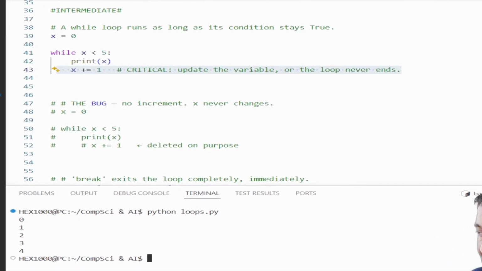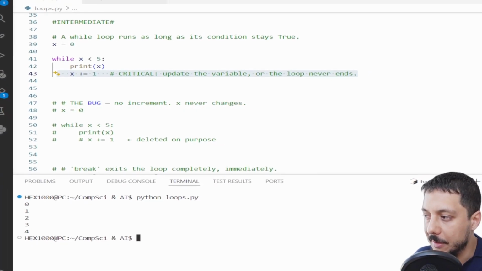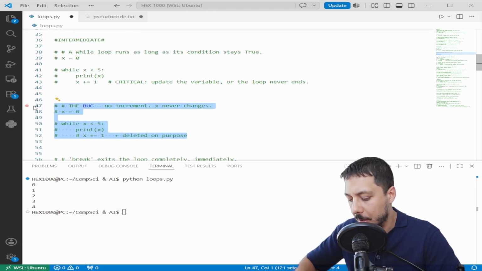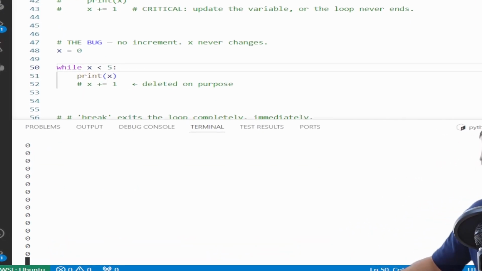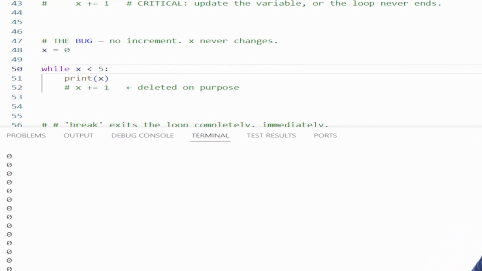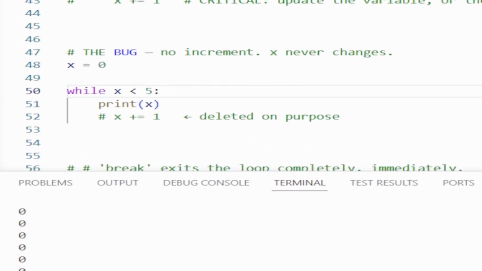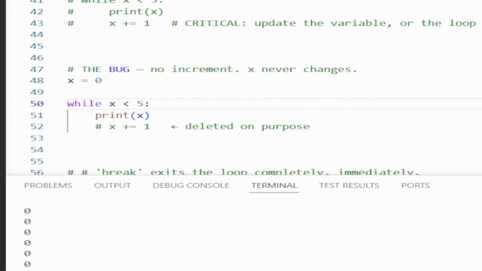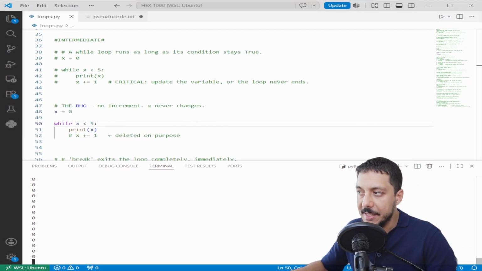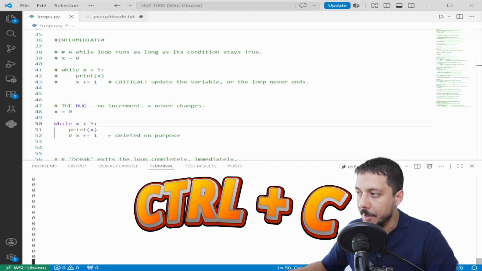Now, let me show you exactly why that line matters. I'm going to delete it. Don't run this at home unless you're ready to use Ctrl+C. We're gonna code these out. Open our infinite loop. Let's run it. Look closely. There is no line that changes x, so x stays 0 forever, which means x < 5 is always true. This loop has no way to ever stop. If I ran this, it would print 0 1,000,000 times a second until I force quit it. This is an infinite loop, and the fix is always the same. Make sure something inside the loop moves you toward the stop condition. If you ever get stuck in one, Ctrl+C in the terminal breaks you out on most systems.